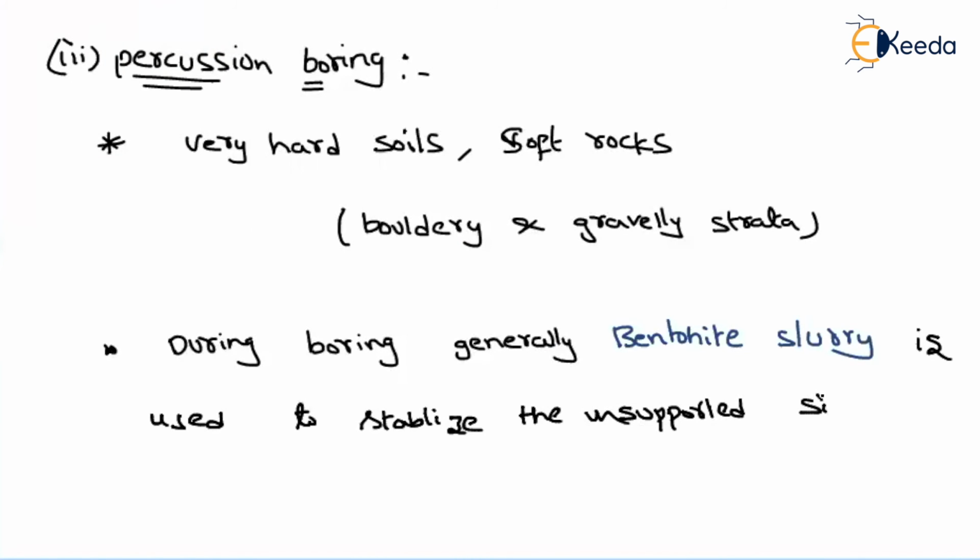Okay, these two points are more than enough.